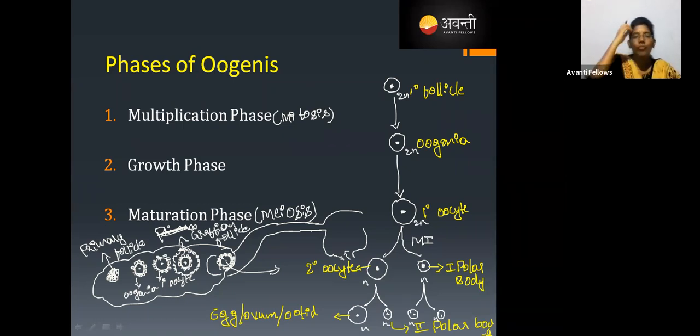It will stay in the fallopian tube for 3 days or 72 hours. After that, it is going to degenerate. As soon as the secondary oocyte forms, it forms at around the 14th day, not exactly, approximately 10 to 20 days.